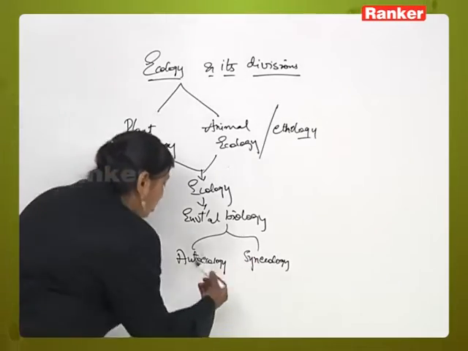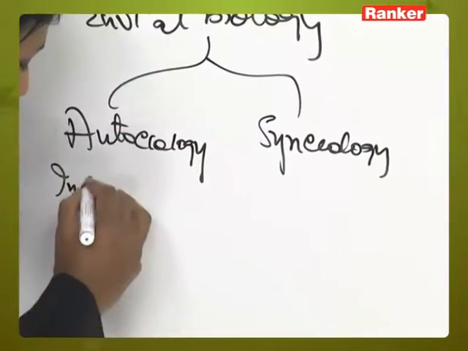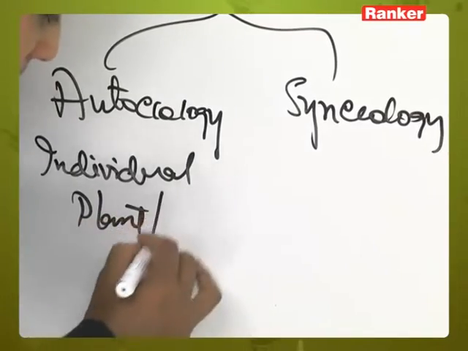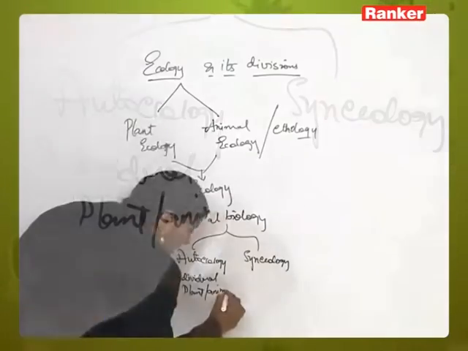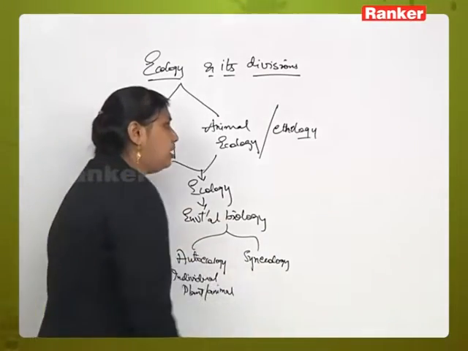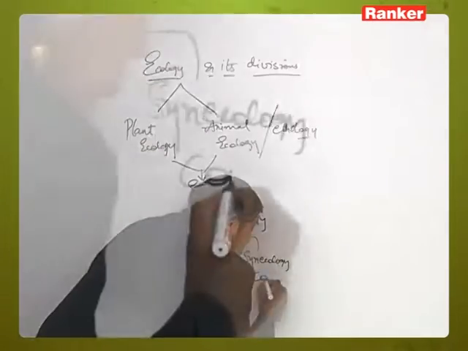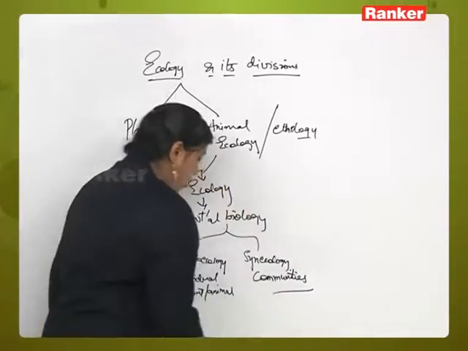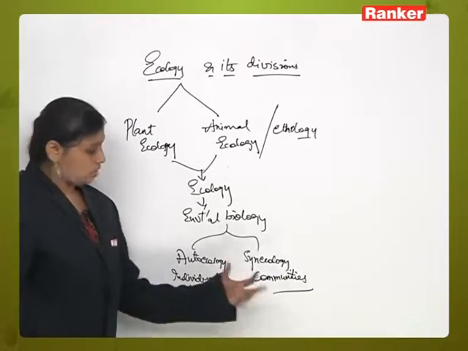So here we will write down: autoecology is the study of an individual plant or animal species, and synecology is nothing but the study of communities in relation to their environment.